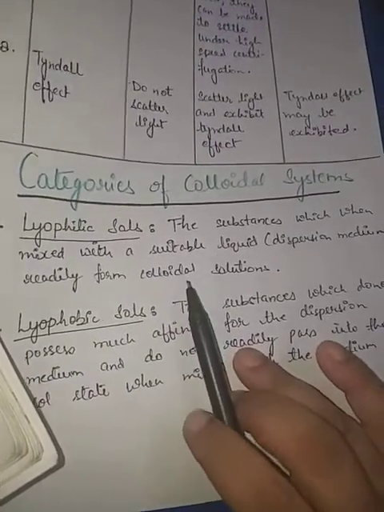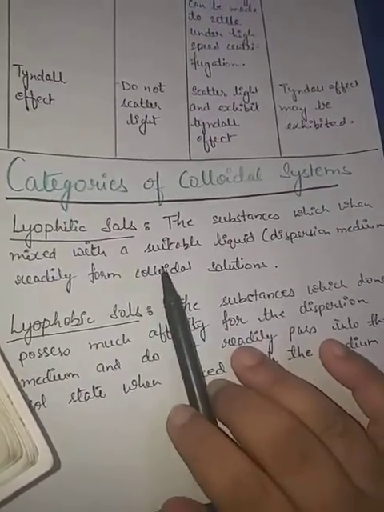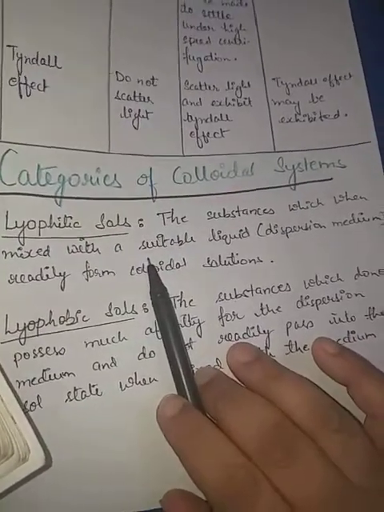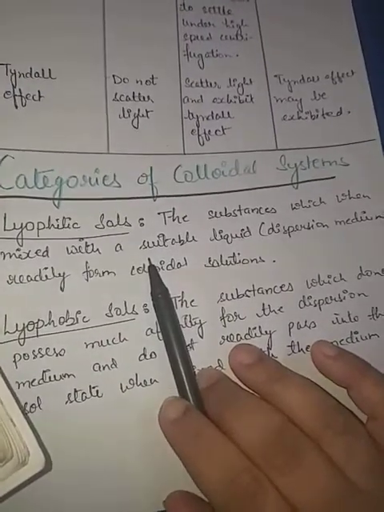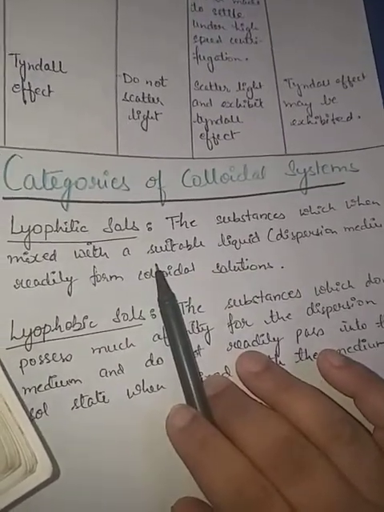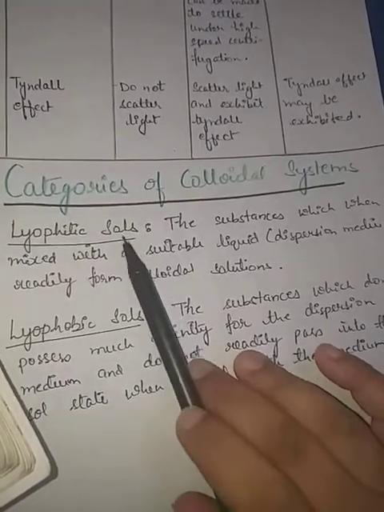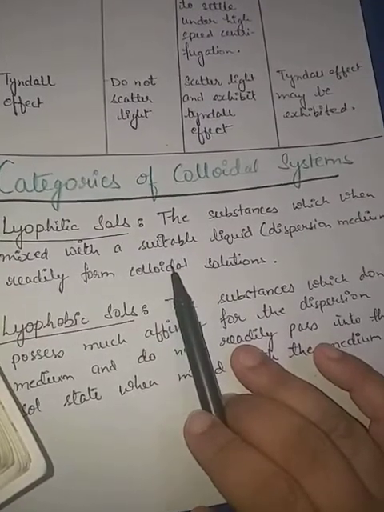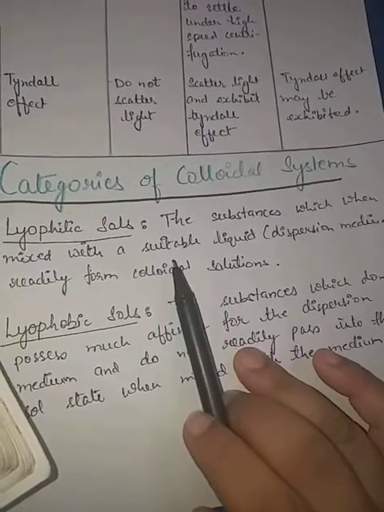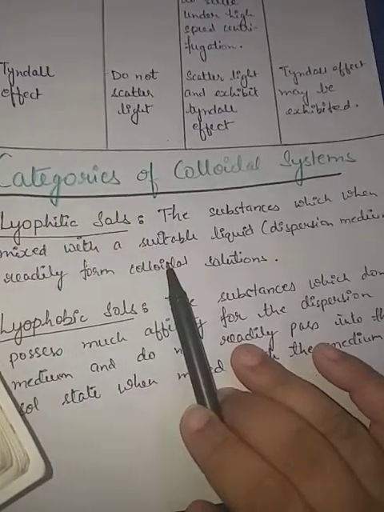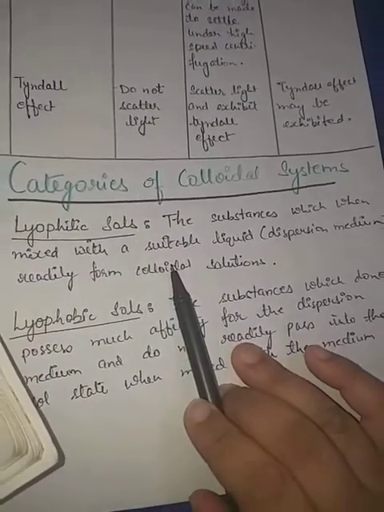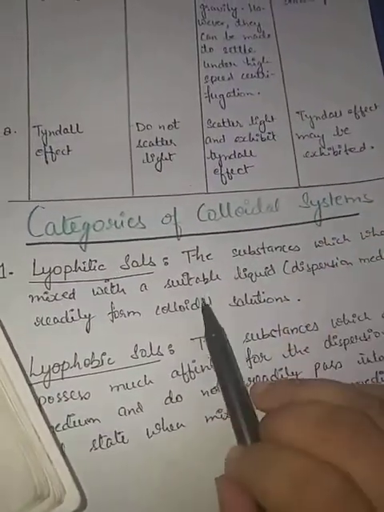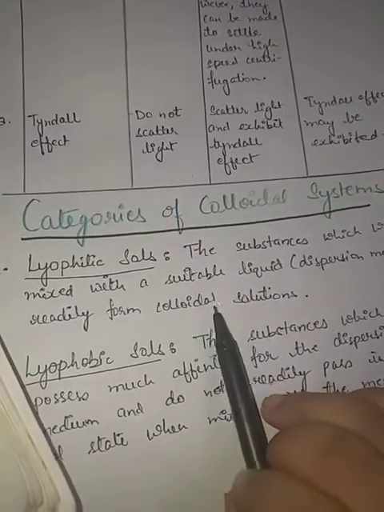These lyophilic sols can be prepared easily by simply shaking the lyophilic colloid with the dispersion medium. They are heavily hydrated, meaning they are water loving, and due to that hydration they are quite stable, and they will not easily get coagulated. Coagulation means to clump together. And they are reversible.